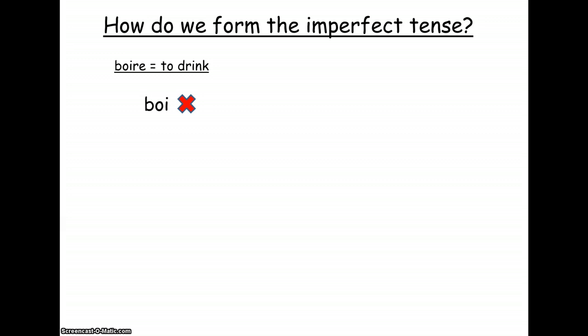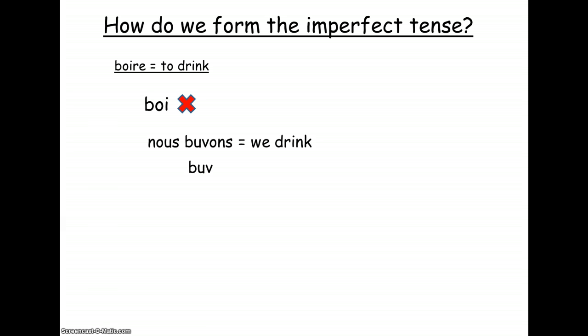So if we were going to do it that way, we'd have to say boire was an irregular verb. However, if we start with the nous form of the present tense, which is nous buvons, because it's an irregular verb and it's on the back of the learning mat, it's not an irregular verb in the imperfect tense, because buv is the stem we want for the imperfect tense.